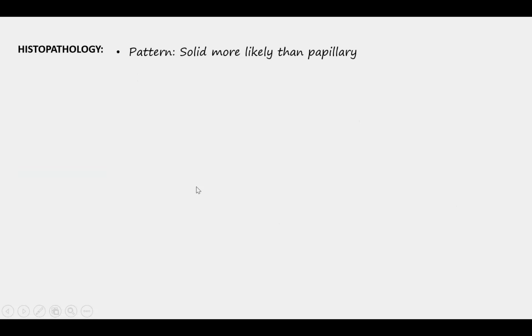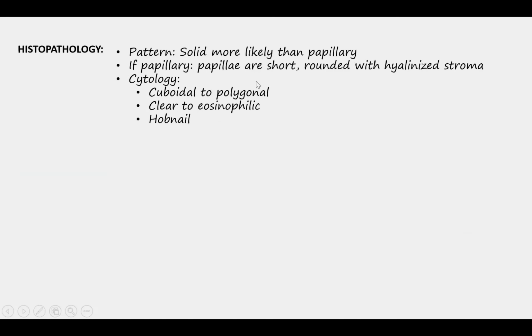Histologically, clear cell carcinoma may show a solid pattern or a papillary pattern. Solid is more likely and more common than papillary. If they do show a papillary pattern, then the papillae are short, rounded with hyalinized stroma, and the cells have a cuboidal to polygonal shape. The cytoplasm of the cells may be clear to eosinophilic, and they may show hobnailing. But the important point to note is that you may not always see a clear cytoplasm.